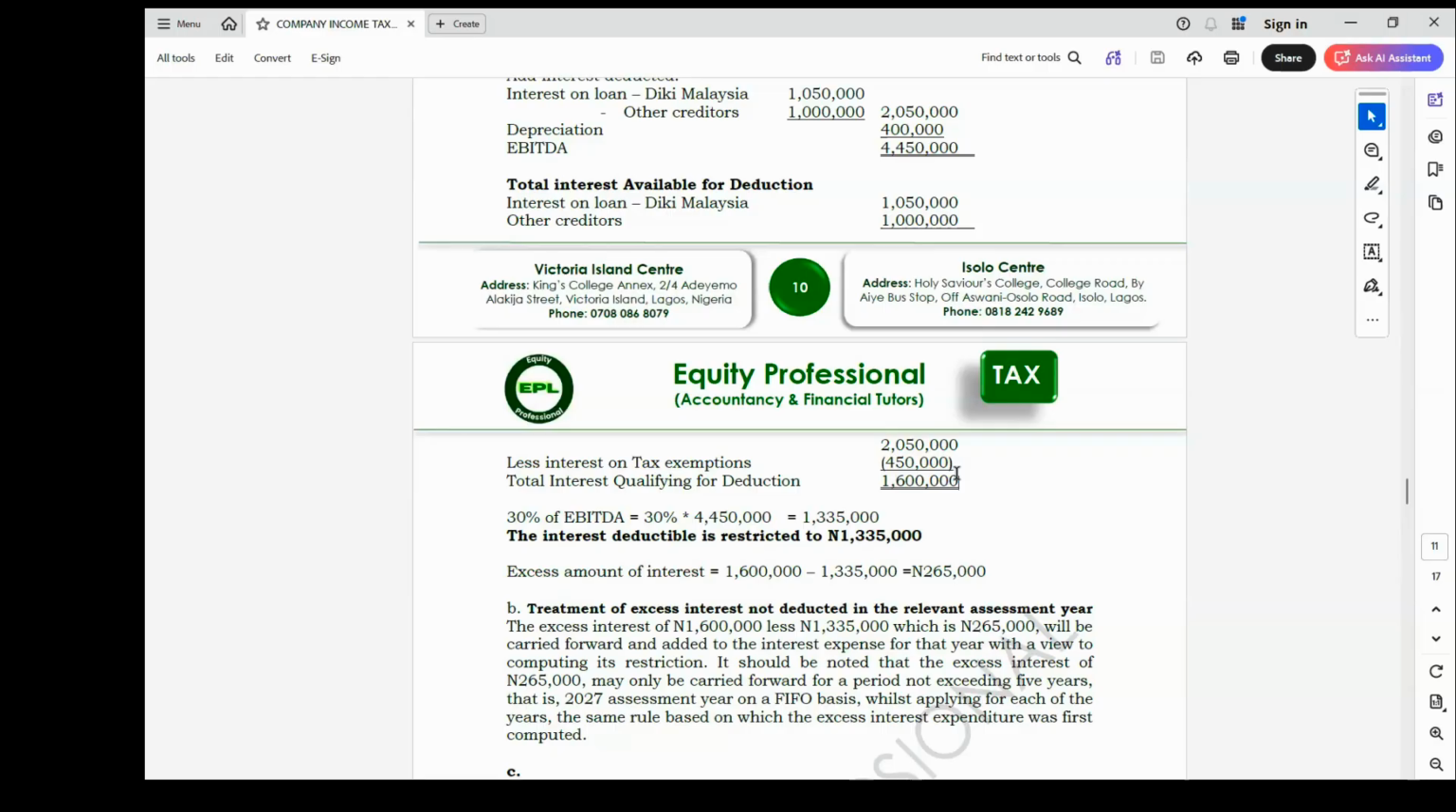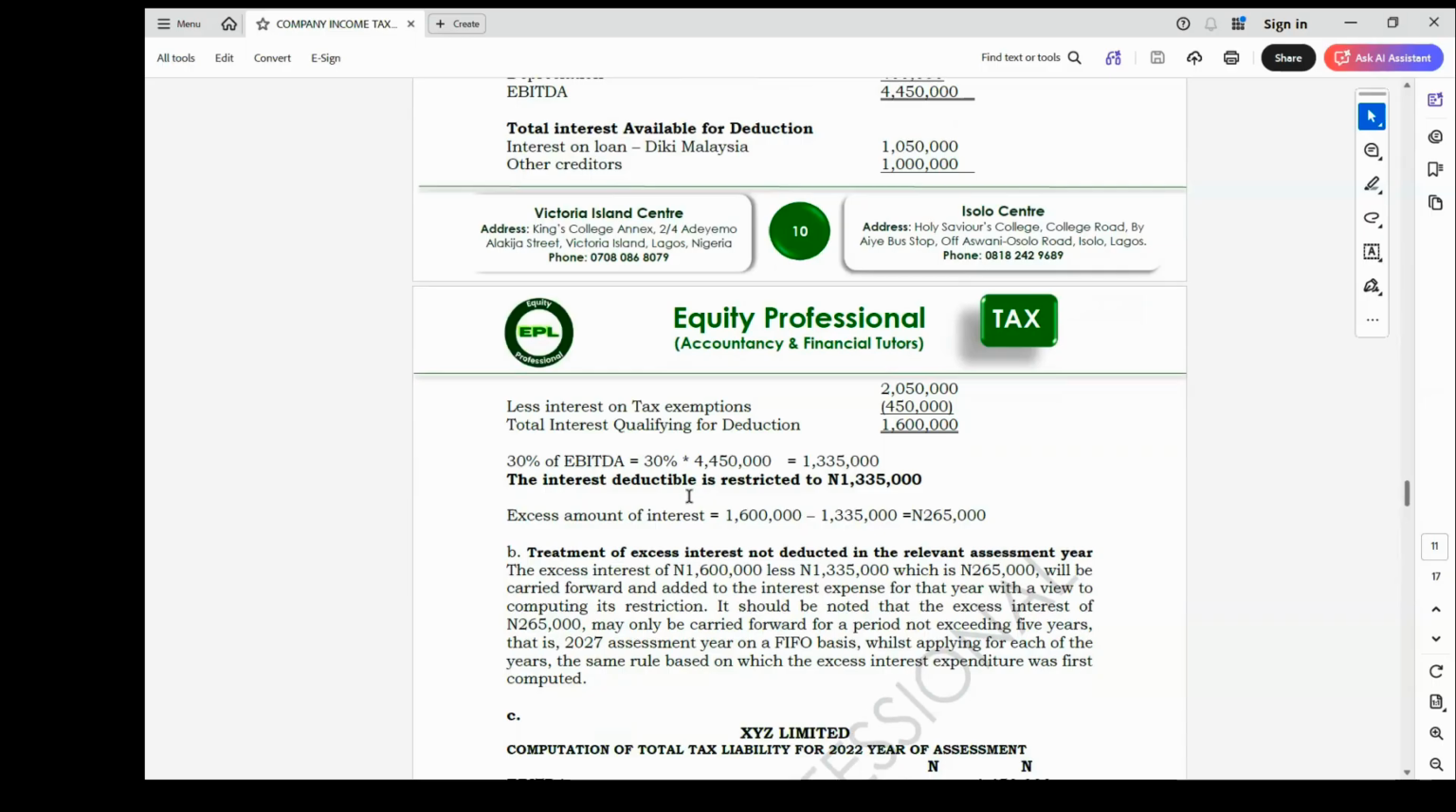So it is possible for you to have a larger amount than that. So when you have a larger amount, you are only going to restrict it to the amount of the interest. So that means you are not going to be making use of the 30% of EBITDA again.